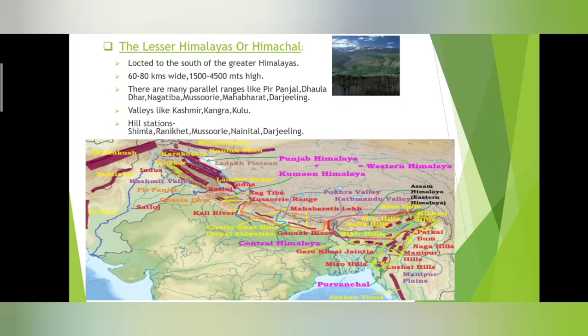Here also we can see many parallel ranges in this region, like Pirpanjal, Dauladhar, Nagatiba, Mussoorie, Mahabharat, Darjeeling. So these are some of the important mountain ranges found in the Lesser Himalayas. Likewise, in this region, we can also see some mountain valleys.